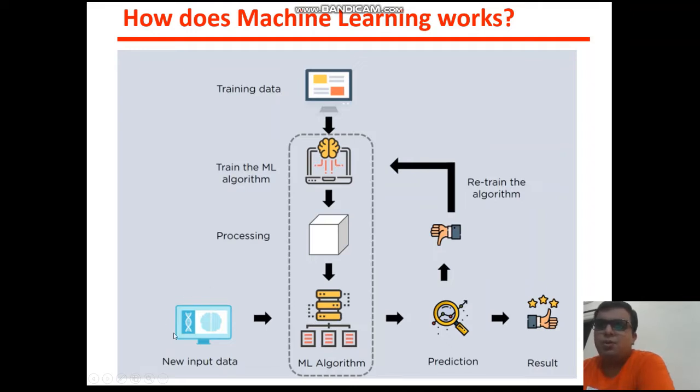If you give a new input data, you get a prediction. That prediction might be okay or not okay for you. If the prediction is not okay, then you can retrain your model, and your model's efficiency will increase day by day as you give data to that model.